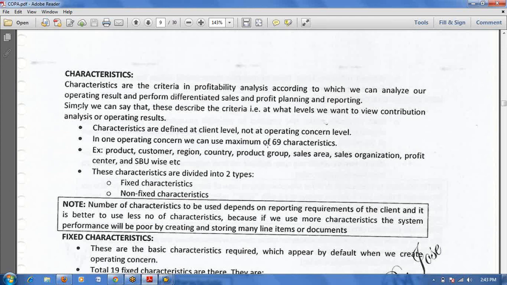In one operating concern we can use a maximum of 69 characteristics: 19 fixed characteristics and 50 non-fixed characteristics. Maximum we can use 69, but normally we won't use that many. These are the fixed characteristics: product, customer, region, country, product group, sales area, sales organization, profit center, SBU.